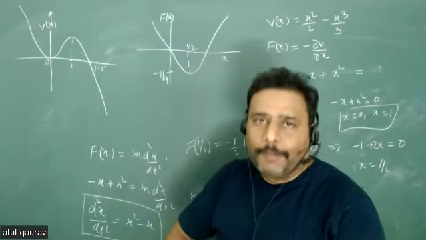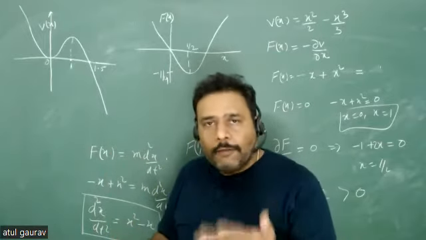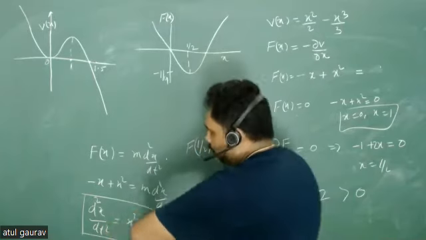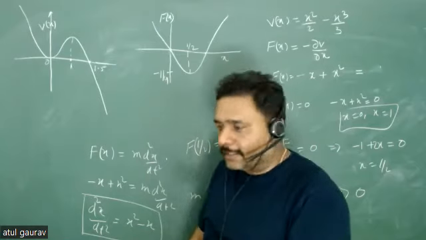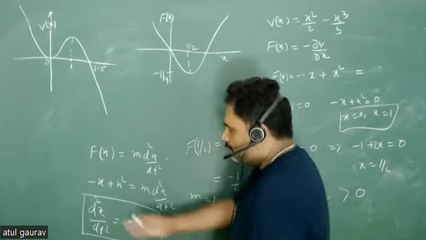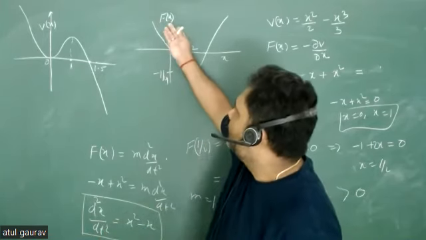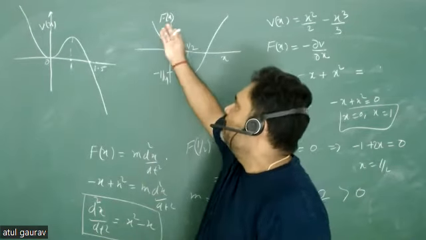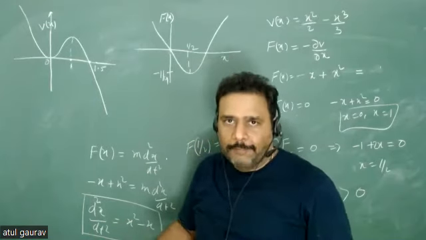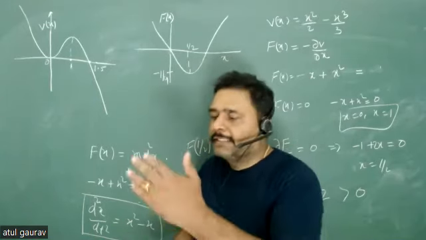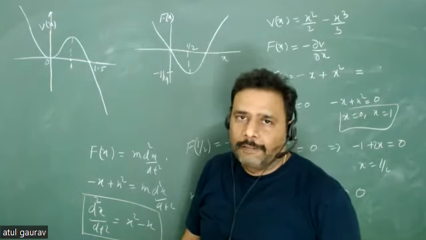At least not with pen and paper. Yes, you can use your computers, you can use your programming acumen. But if you want to analyze your system with the help of this equation of motion, somebody asked me whether the equation of motion is enough to do the analysis. You cannot do it here. But yes, if you plot this particular potential and then plot this particular force, at least you can say what happens to your system, where your particle will be accelerated or where your particle is not going to accelerate. At least you can say all these things. You can do that, right?